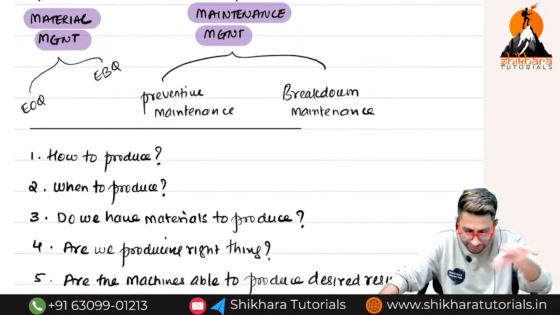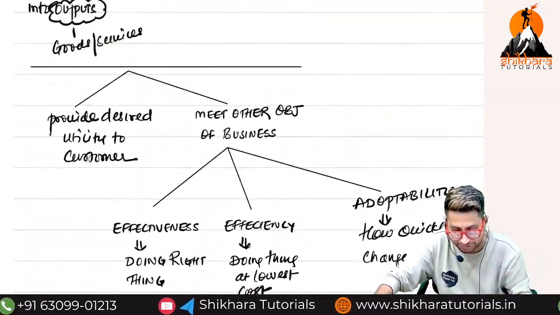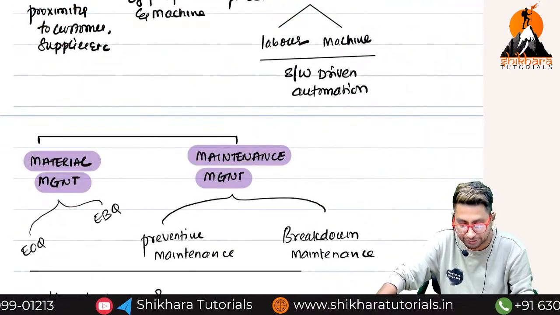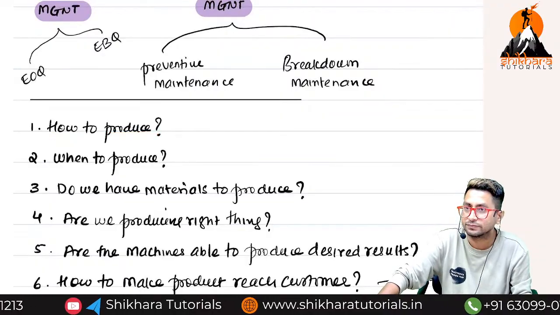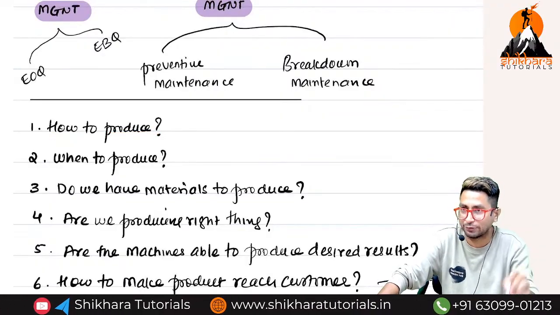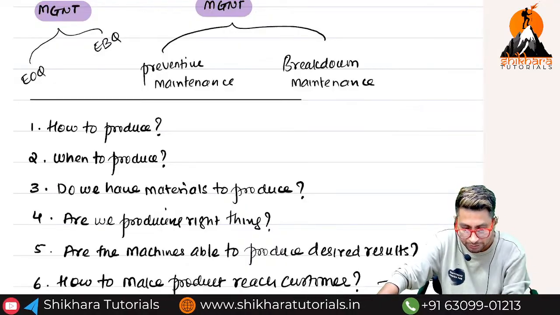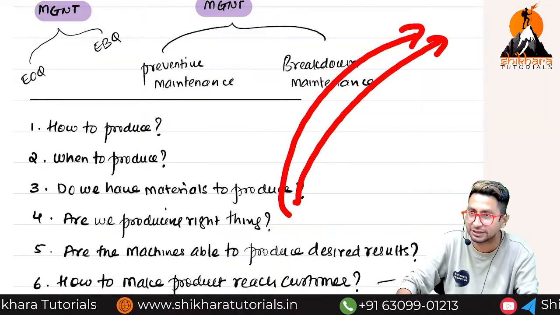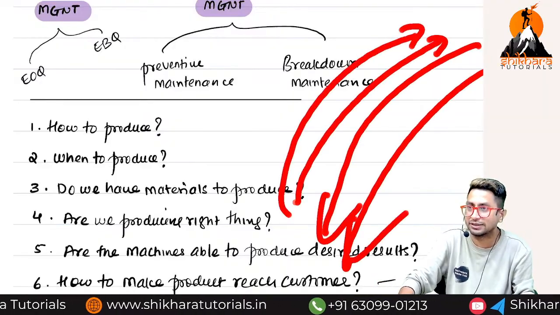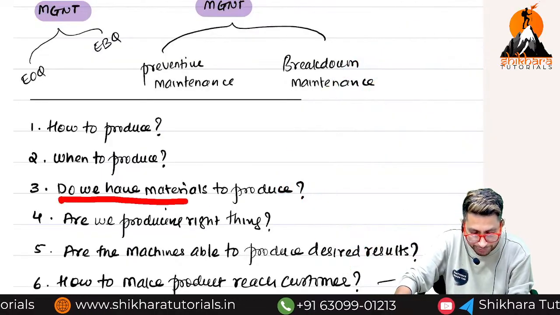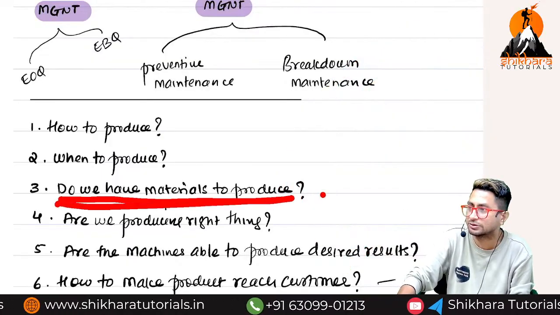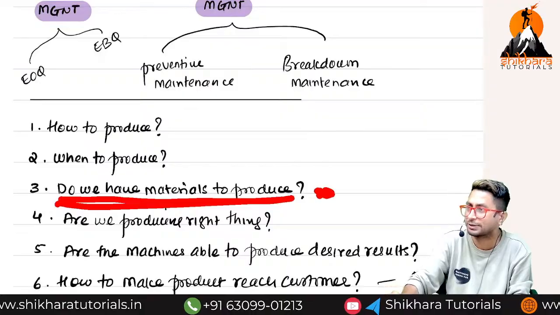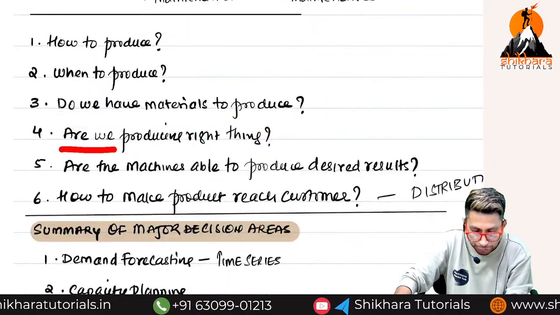Next. To sum up, in addition to all the things we have studied, what other things will the OM team take care of? How to produce? Manually, with labor, or with AI? When to produce? It depends on demand. Demand increases, production increases. Demand decreases, production decreases. Do we have materials to produce? Who will check whether raw materials are there in the production department? OM team only. Are we producing the right thing?